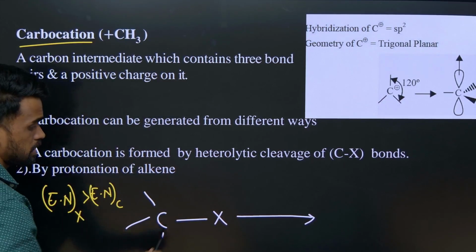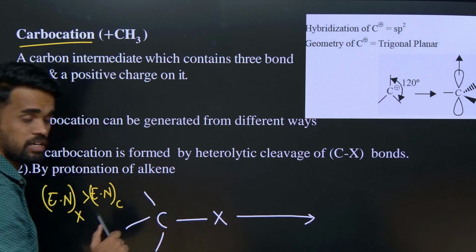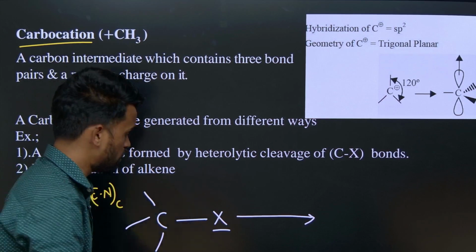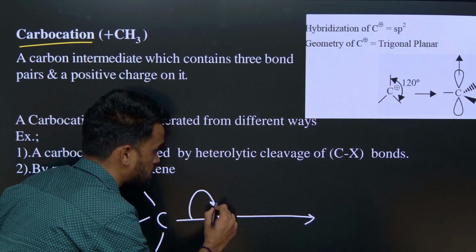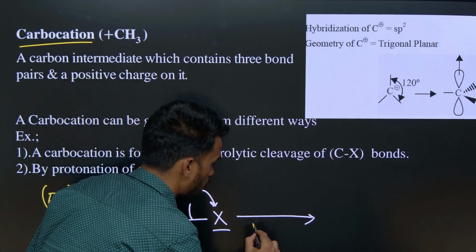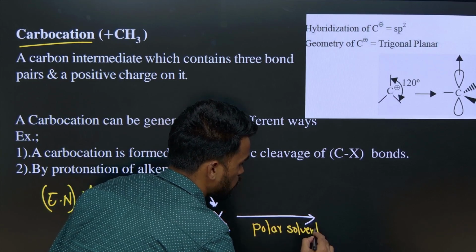So does the bond breakage take place homolytically or heterolytically? Since there is an electronegativity difference, the atom with more electronegativity will drag the bonded electrons towards itself, and this process will be more favored in polar solvent.